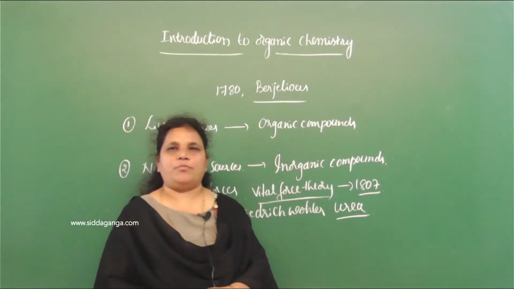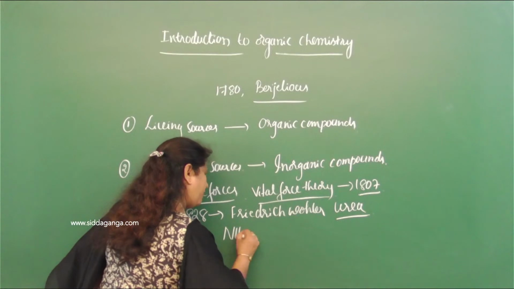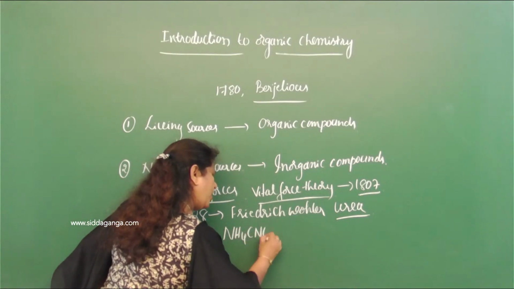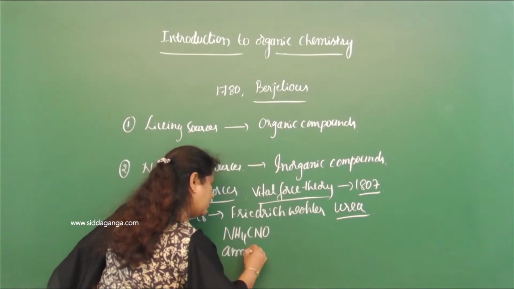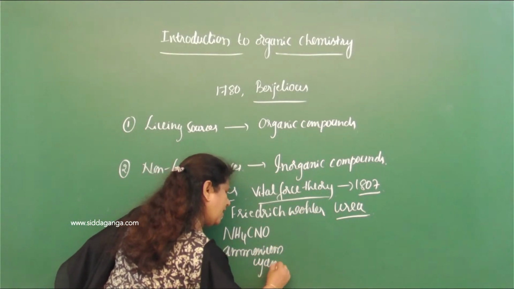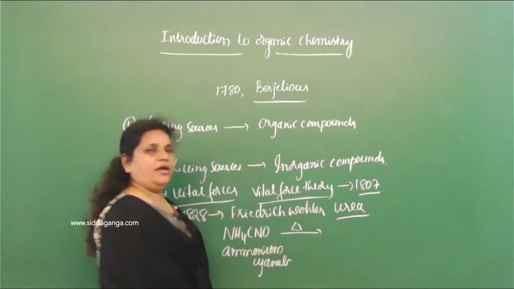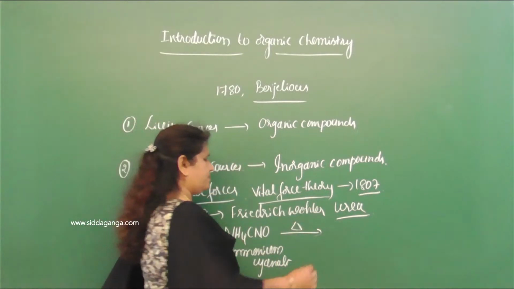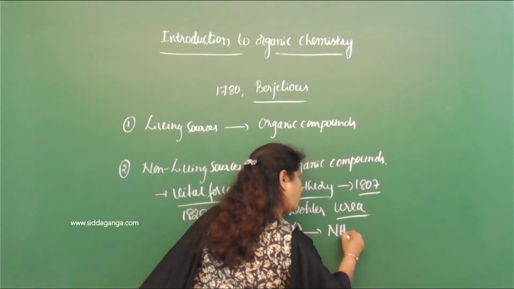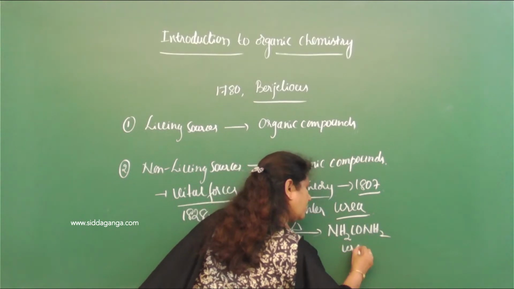This urea is obtained from ammonium cyanate. When this ammonium cyanate is heated, rearrangement takes place to give urea. So this is urea.